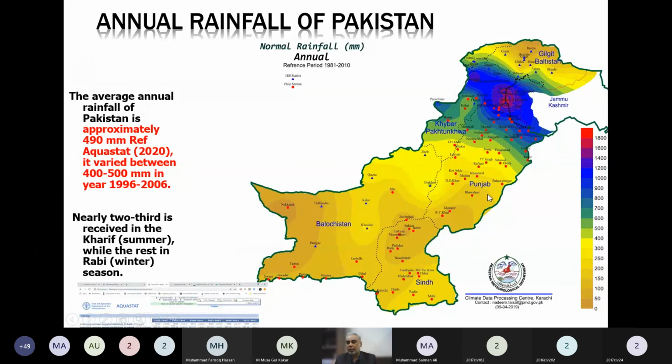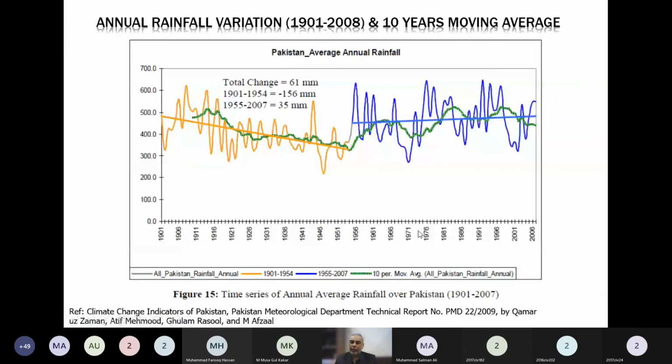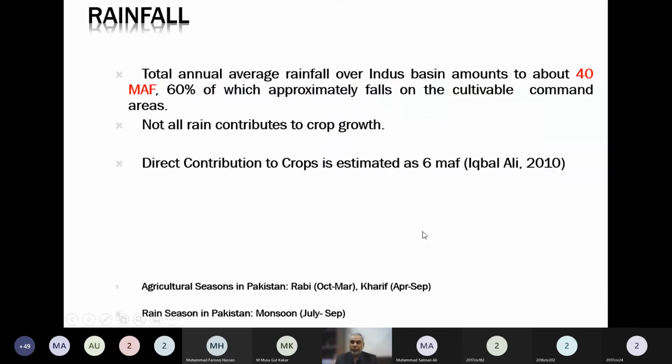So Indus Basin extends to four countries: India, Pakistan, Afghanistan, and China. And some part of Pakistan, especially this west and especially this Balochistan, is not part of Indus Basin. So that is what I said. Not whole Pakistan is Indus Basin, and not whole Indus Basin is Pakistan.